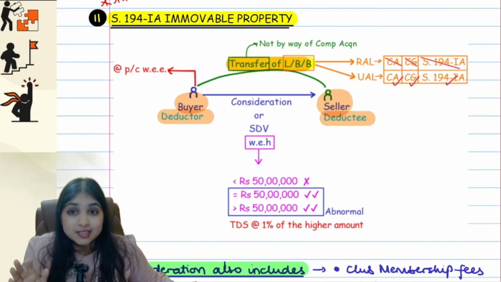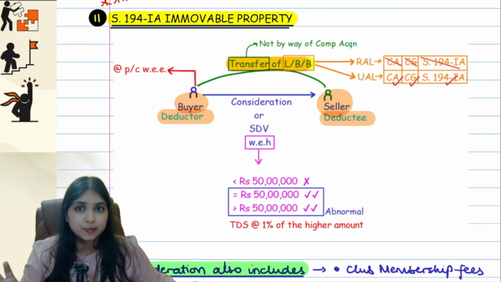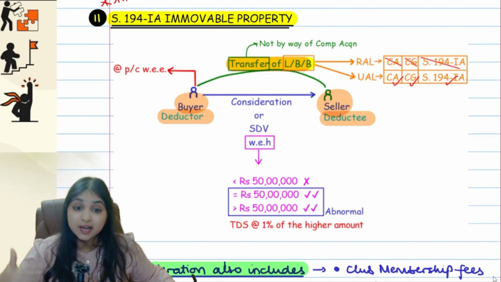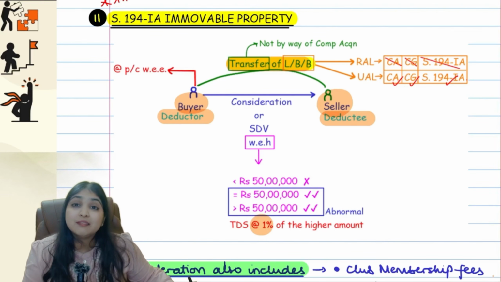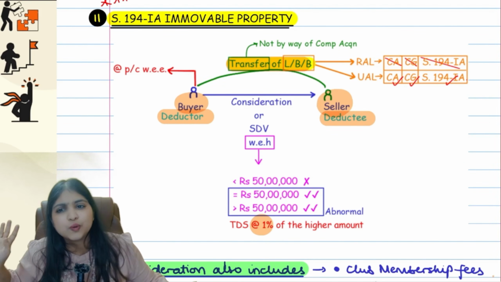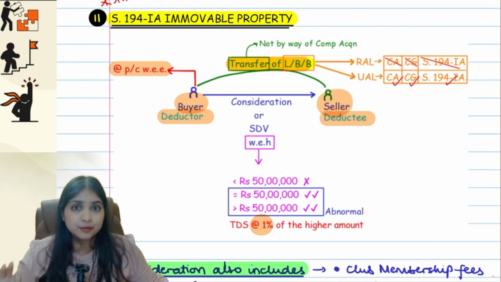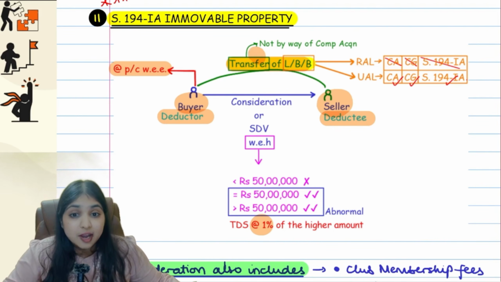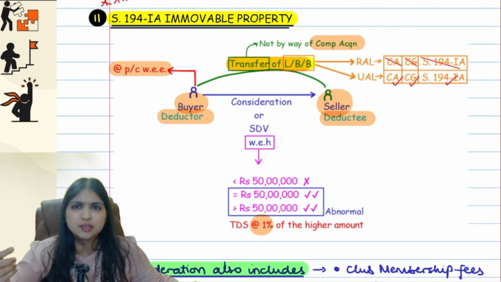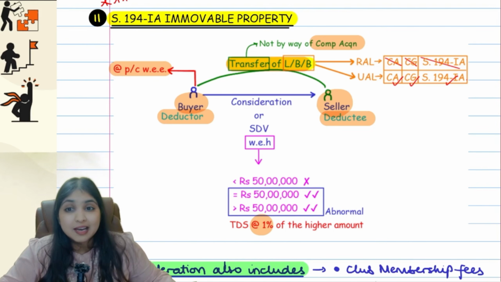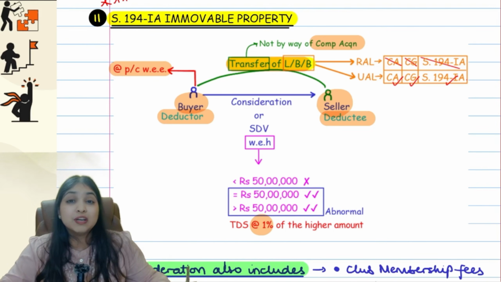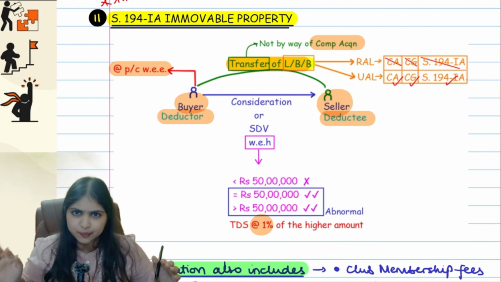Okay. So what is happening over here? There's a transfer of immovable property. So whenever you transfer an immovable property, the buyer will deduct tax against you at the rate of 1%. Okay. Now listen to me. When will the buyer deduct tax? As usual, guys, payment or credit, whichever is earlier. Then listen to me. If this transfer of immovable property happens to be by way of compulsory acquisition, then I have a different section altogether, 194LA, that will apply. So that is why 194IA will apply only if the transfer is not by compulsory acquisition.